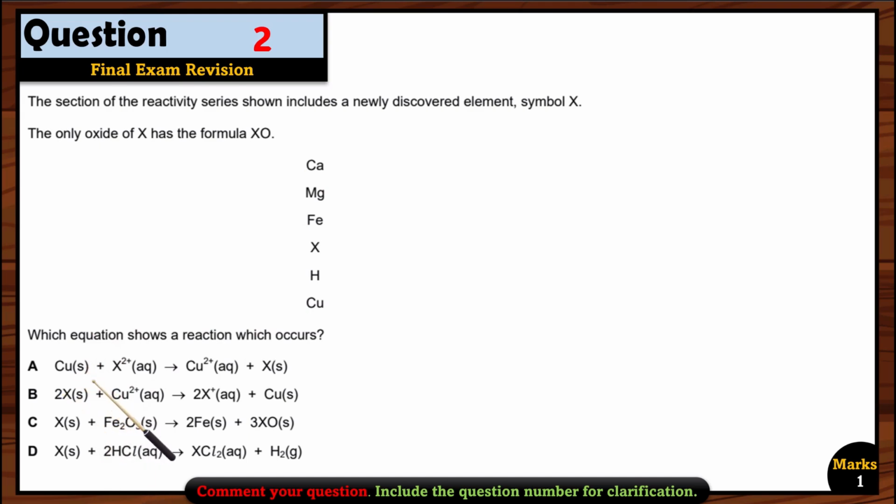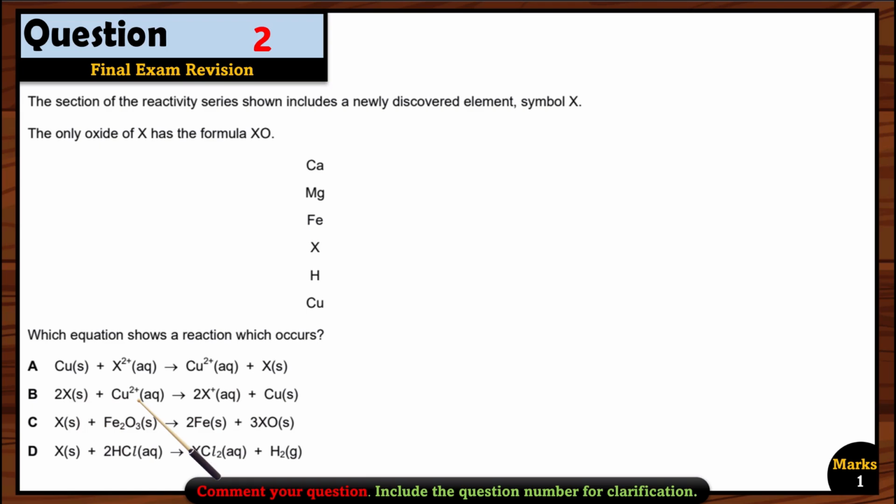Okay, let's see option A. Copper is reacting with the X solution, right? Because it is written in the form of an ion, it means X is in solution. So can copper displace X? No, that's not right, because copper is less reactive than X. So this option is not right.